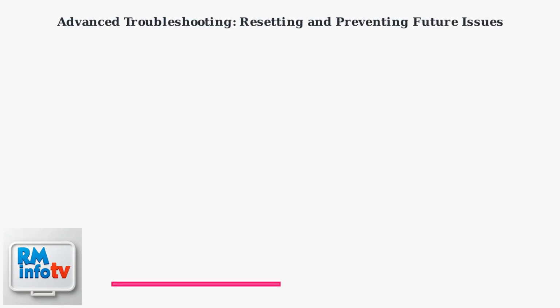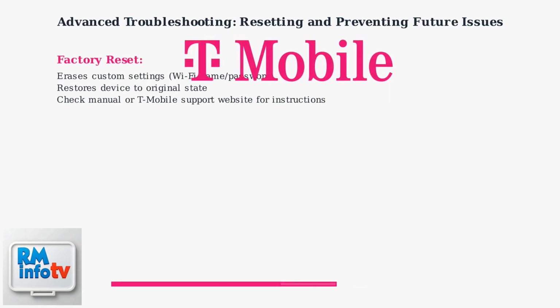When basic troubleshooting like reboots and updates don't resolve the please wait error, try a factory reset as the next step. A factory reset will erase all your custom settings, including your Wi-Fi network name and password, and restore the hotspot to its original factory state. Always back up important settings first. Refer to your device's manual or the T-Mobile support website for specific reset steps.